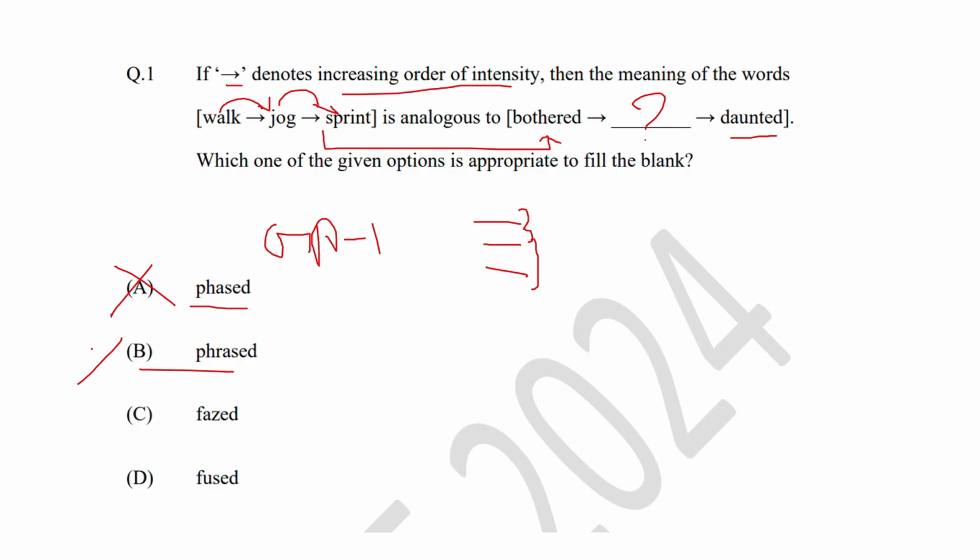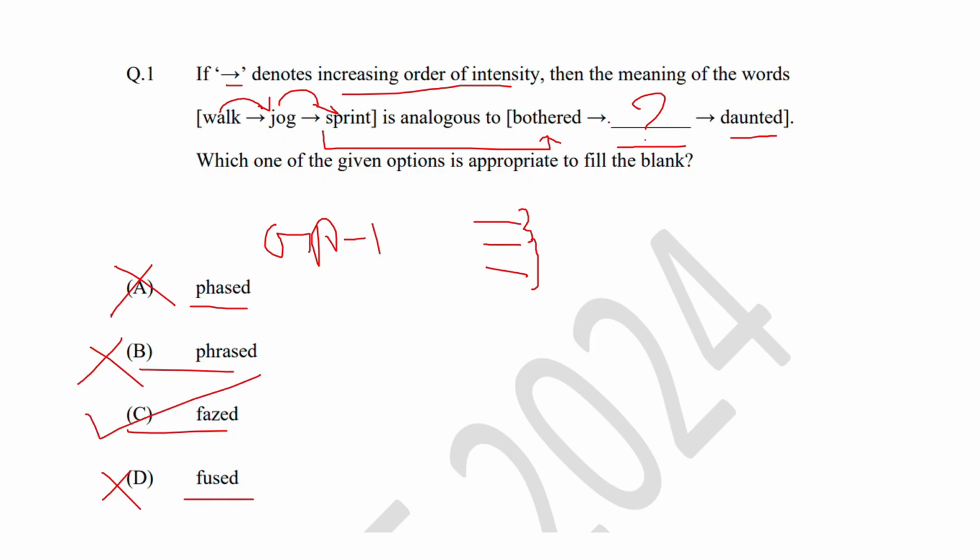The fourth option is fused. Fused means you are combining two or more things together. It might be metal, non-metal, something related to chemistry, which is not related to this given blank. Hence, even option D is eliminated. The only option that is remaining is fast. Fast basically means you are disturbed about something.